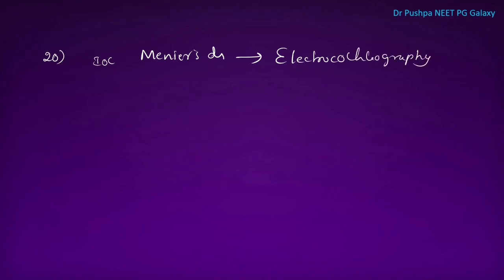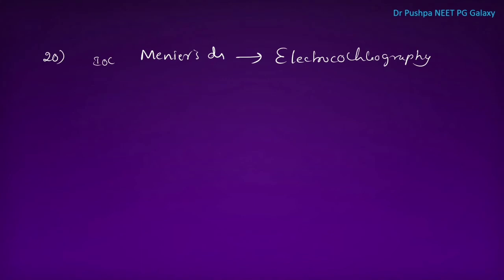Next point is, what is the investigation of choice in Meniere's disease? It is electrocochleography. This Meniere's disease is also called endolymphatic hydrops. It is a type of sensory deafness, with low frequency hearing loss. There is right shift in speech audiometry, and there is a rising curve. The investigation of choice is electrocochleography.